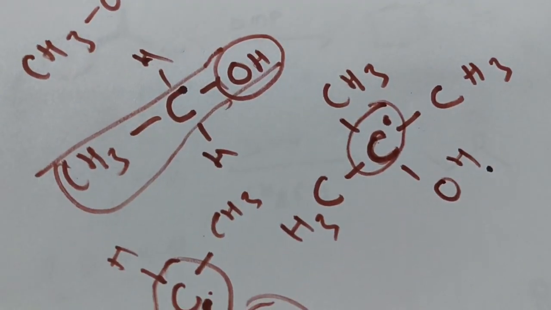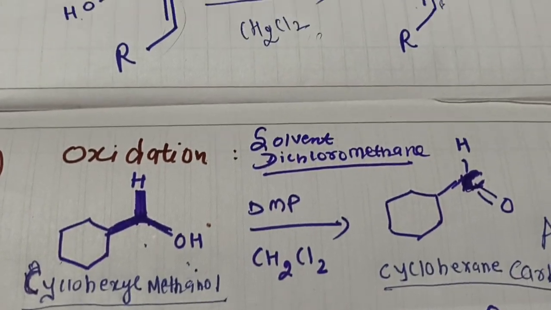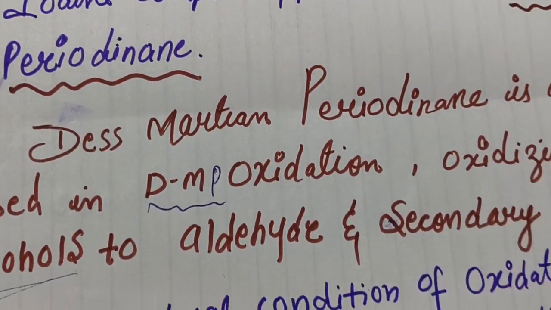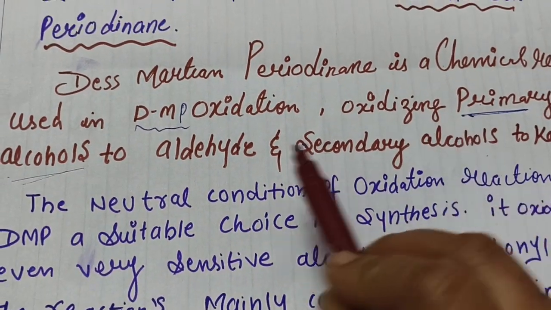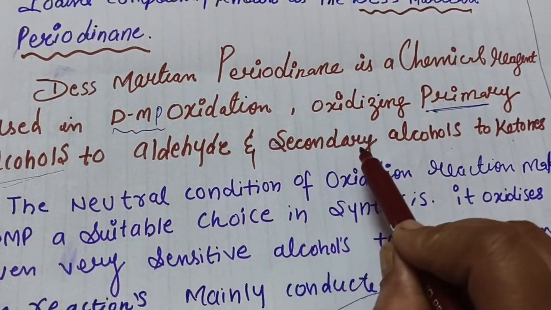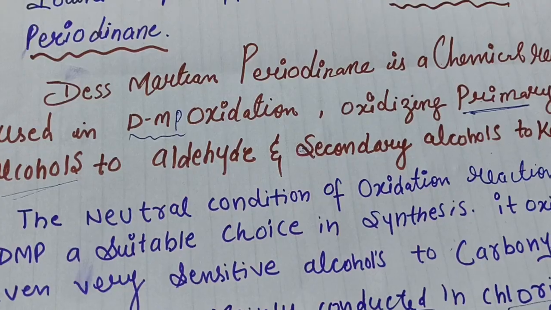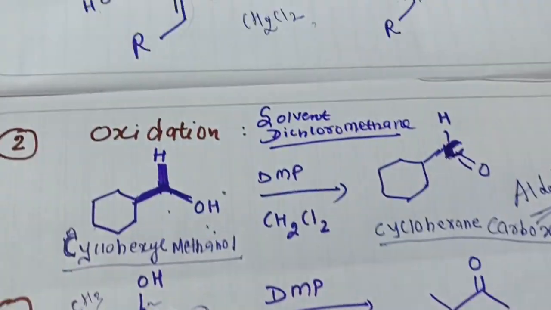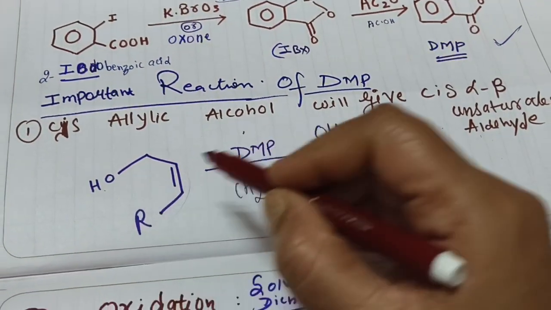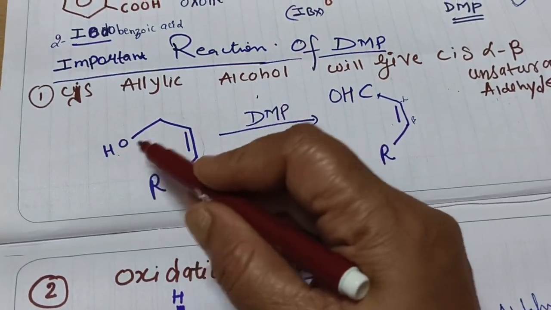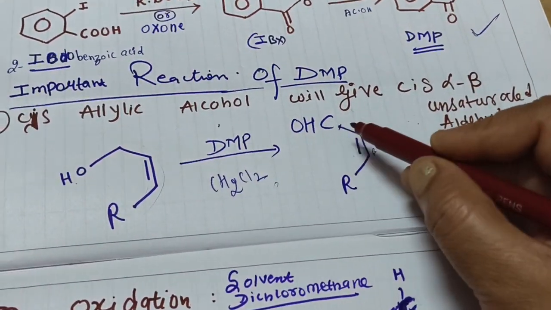So in the beginning, what we discussed is what DMP is doing: it oxidizes primary alcohols to aldehydes and secondary alcohols to ketones. So you have to remember, primary alcohol will get converted to aldehyde. So this is your primary alcohol, and it is getting converted to aldehyde.